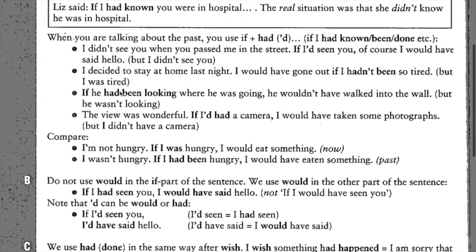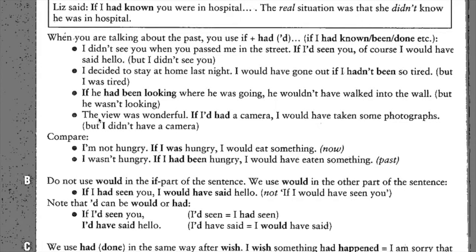Take a look at this situation. In this situation, we're talking about something that had a continuation in the past. Observe. If he had been looking where he was going, he wouldn't have walked into the wall. But he wasn't looking. So he wasn't looking where he was going, so he walked into the wall. He hit the wall. So observe that we have had plus been plus -ing now, because I'm talking about a situation with a continuation in the past.